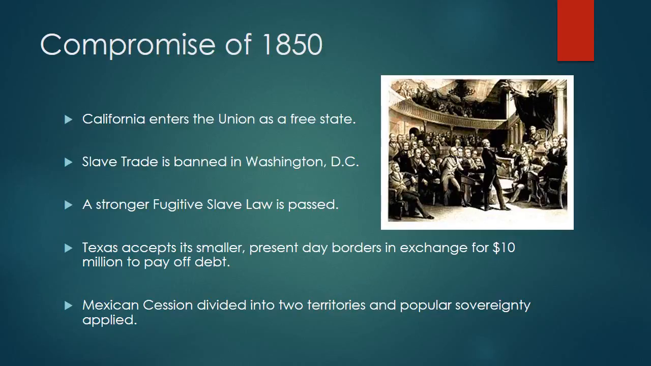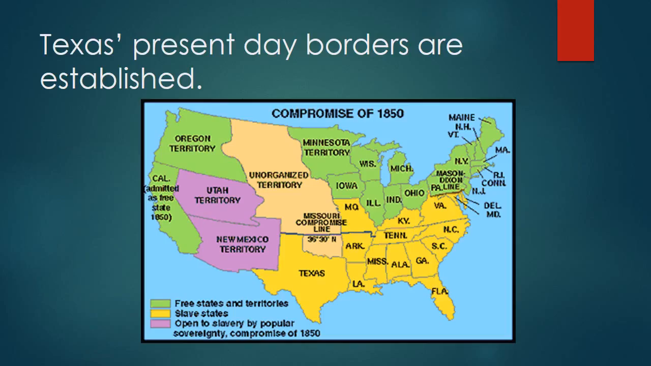Well, as a result of the Compromise of 1850, Texas will accept its smaller present-day borders in exchange for $10 million, which we will use to pay off our debt that we had accrued during our time as an independent republic. So what were those borders? Well, the borders you know today.